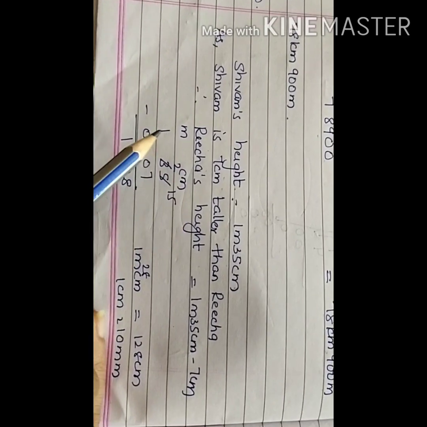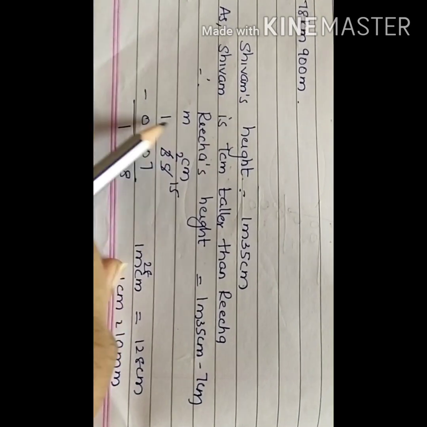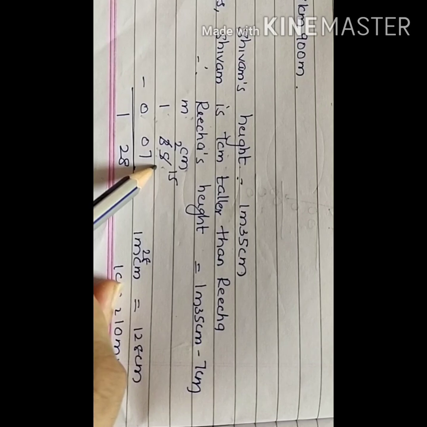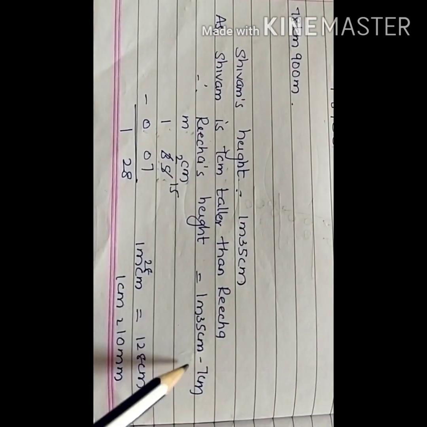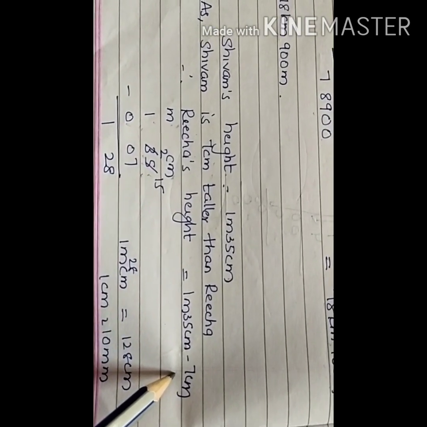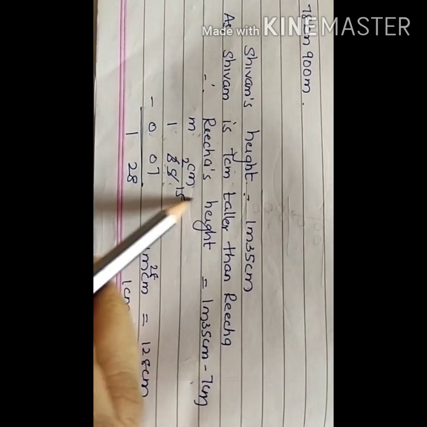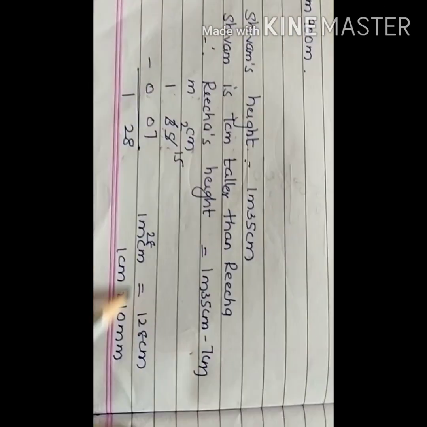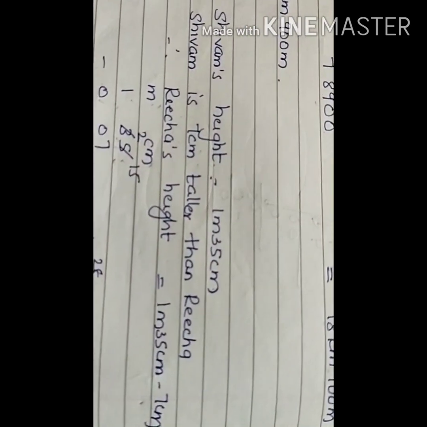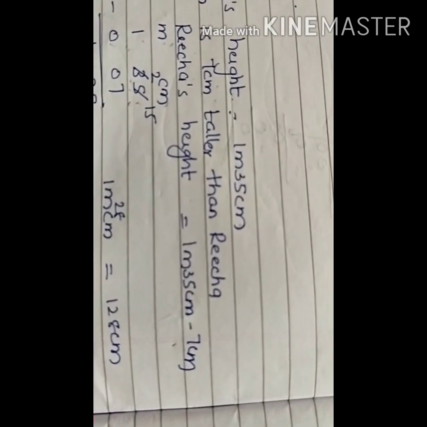So I need to first find Richa's height, and I am going to find it by subtracting. So I put up under the units meter, centimeter, 1 meter 35 centimeter, which was Shivam's height, and I need to know Richa's height because Shivam is 7 centimeter taller than Richa. So I'll subtract 7. I get the answer as 1 meter 28 centimeter. Now they are asking us to convert Richa's height into millimeters.